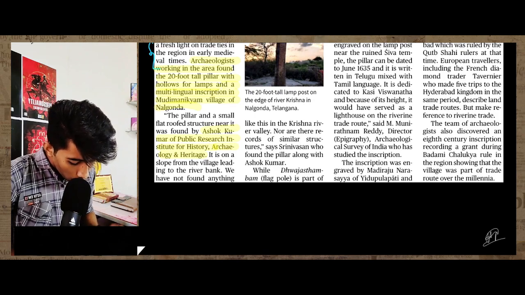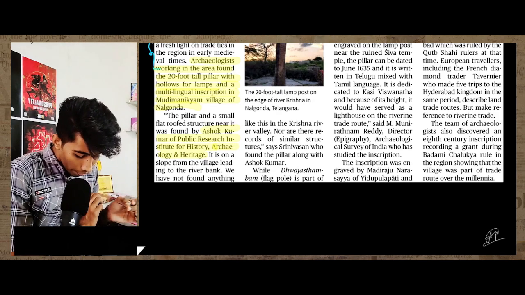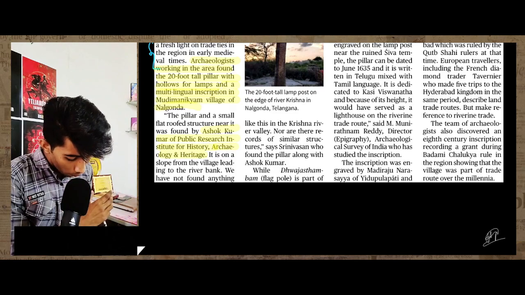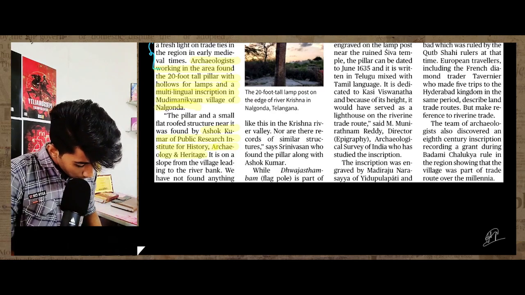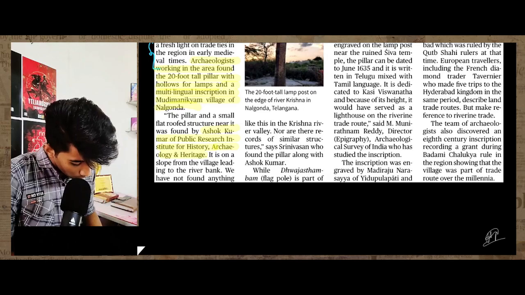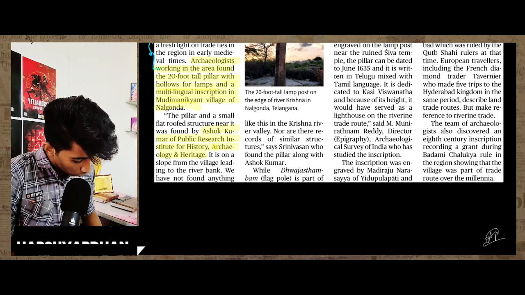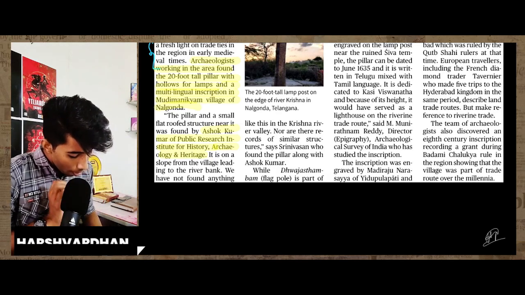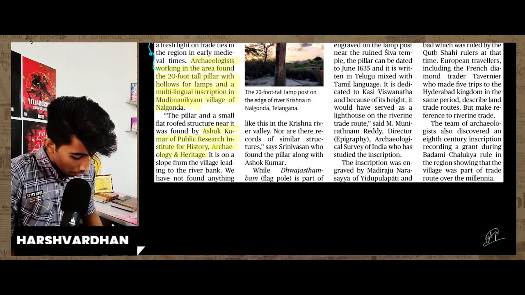It is on the slope leading from the village into the riverbank. We have not found anything like this in the Krishna River Valley, nor in the records of similar structures, says Srinivasan, who found this pillar along with Ashok Kumar.